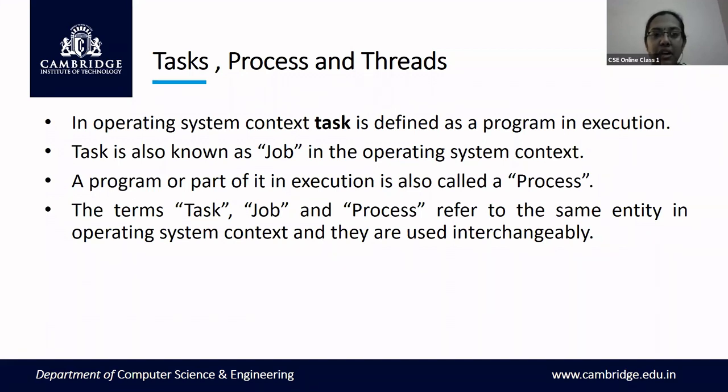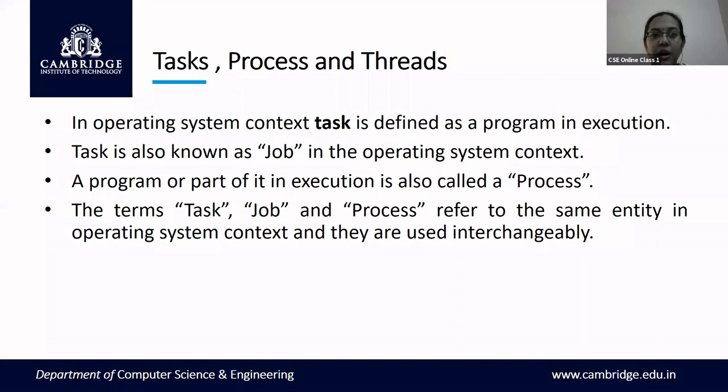You have various synonyms for the task, whether it is a job, a process, or a task, all mean the same. A task is also some operation that has to be completed. It is defined as a program in execution. A program in execution is called a process, and interchangeably we will be using three different terms to represent it.